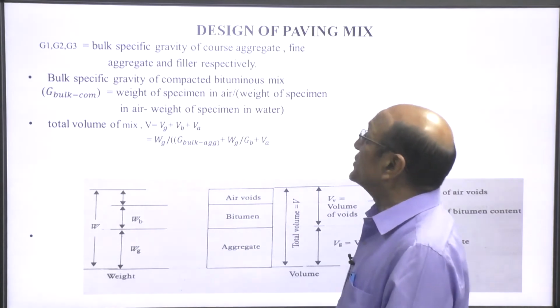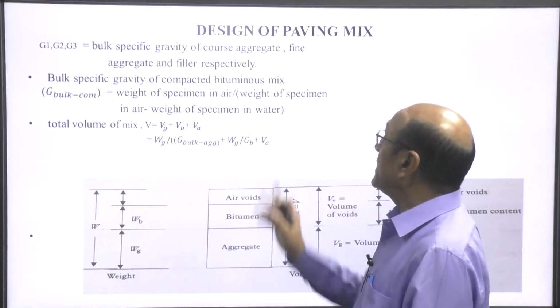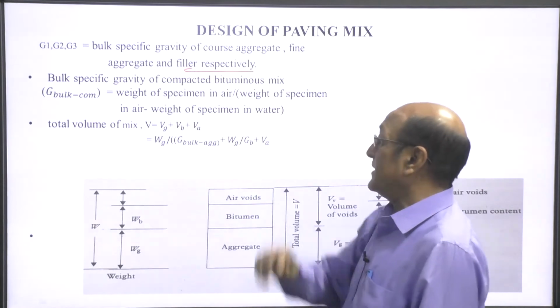Now, G1, G2, G3 are bulk specific gravity of coarse aggregate, fine aggregate and the filler respectively.